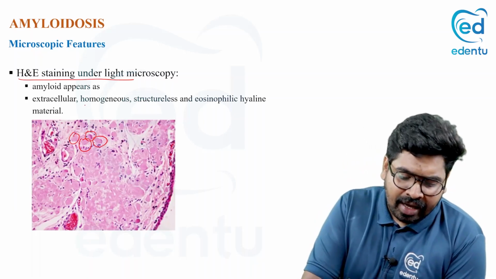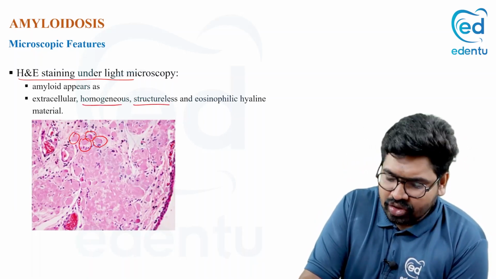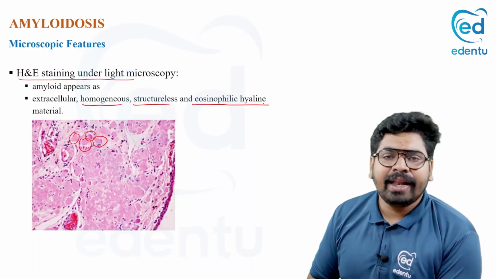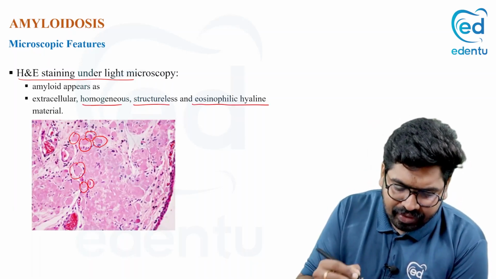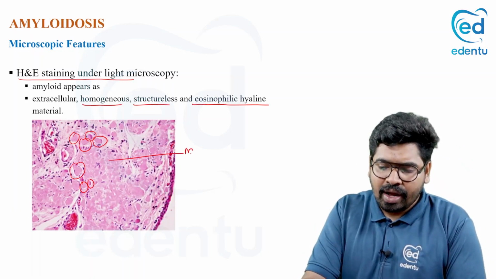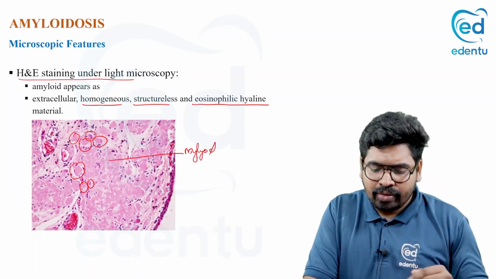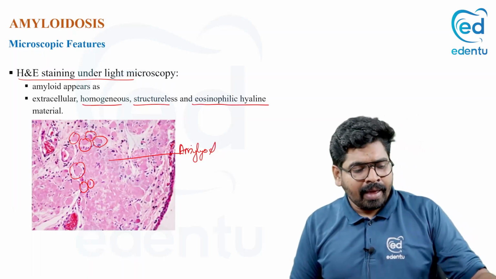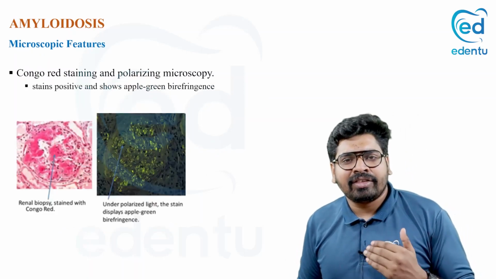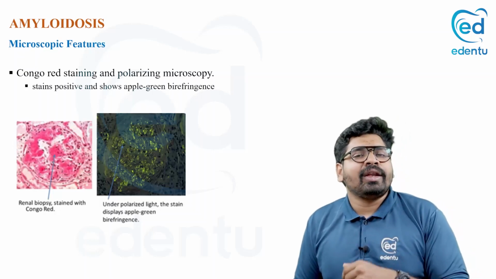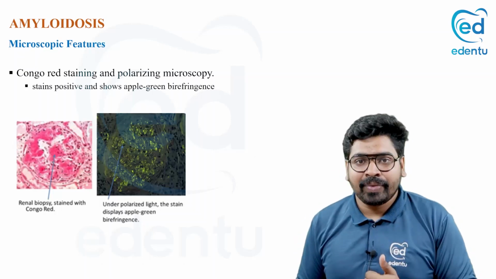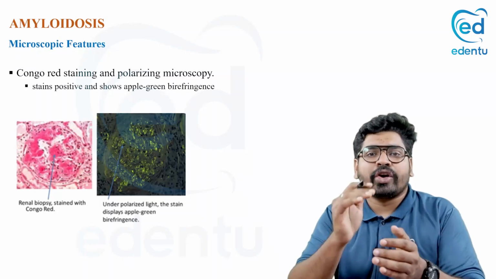They are homogeneous, structureless pink eosinophilic hyaline material. Can you see? All these are pink eosinophilic material. They are nothing but your amyloid. Okay, amyloid. And there's a special stain for the amyloid. To check whether it is amyloid, we can use a special stain. The special stain is called Congo red.